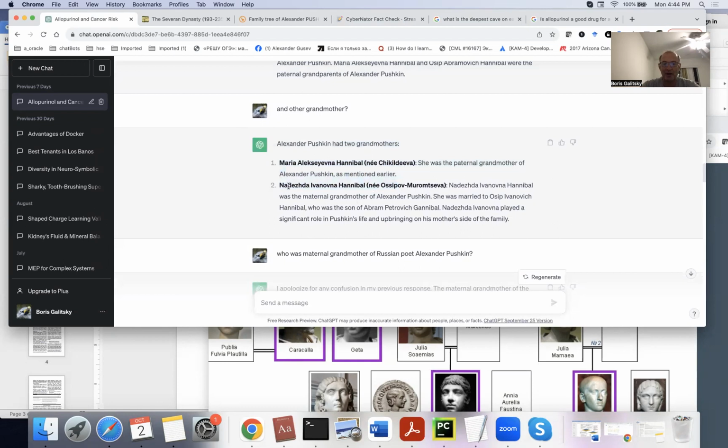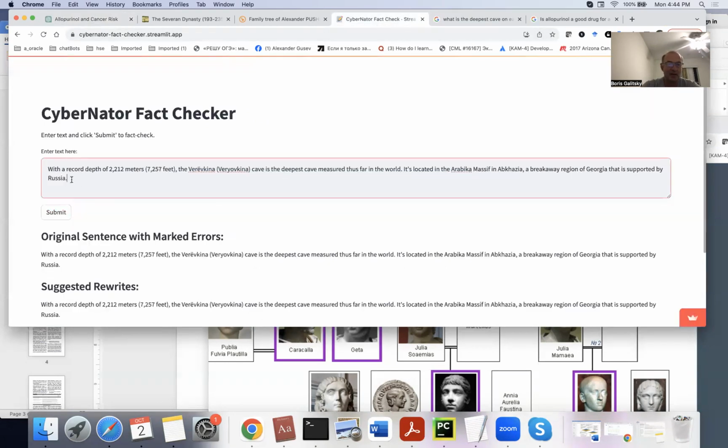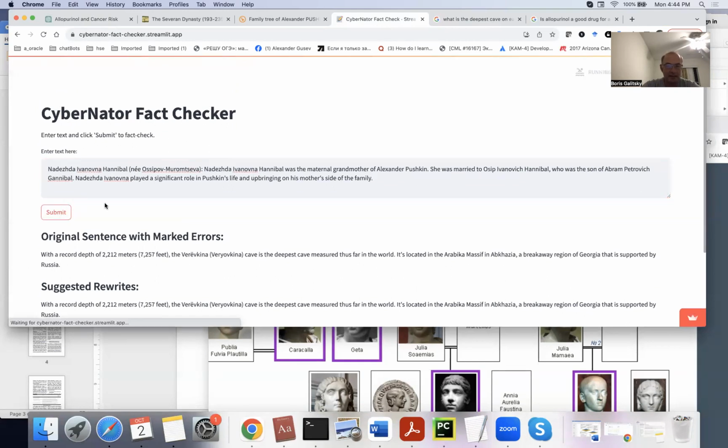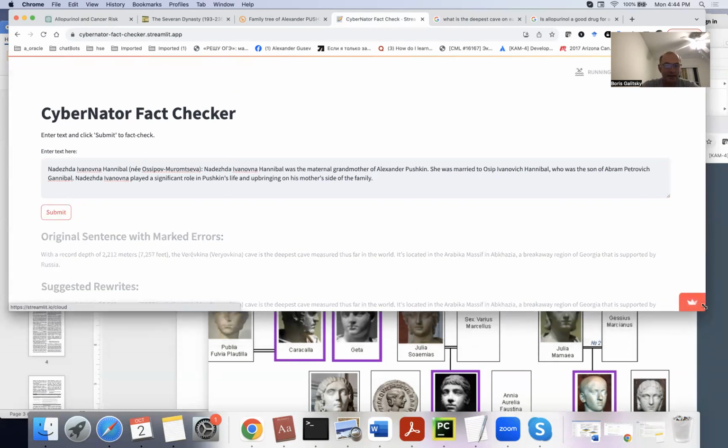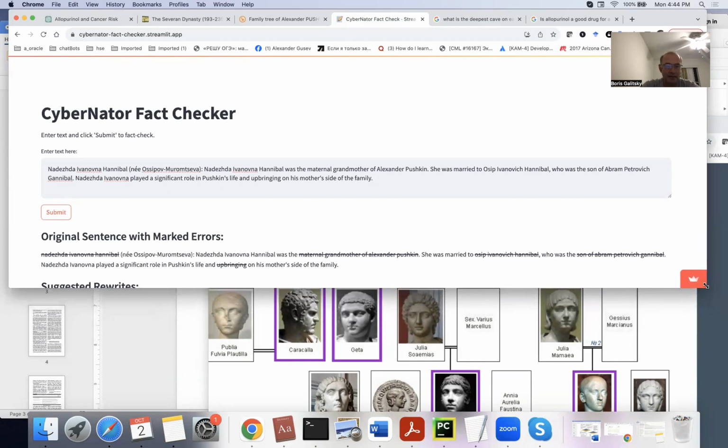But let's do fact checking for this sentence and see what it will hint us. And then we see that this information was not confirmed. So this whole sentence needs rewriting, not just a particular part, if you want to do fact checking.